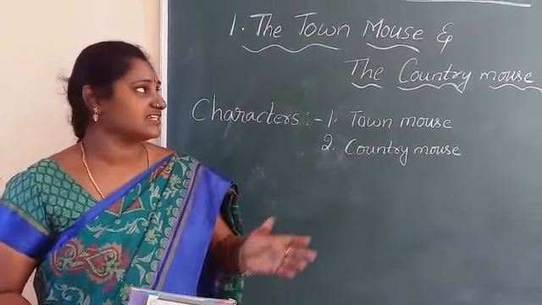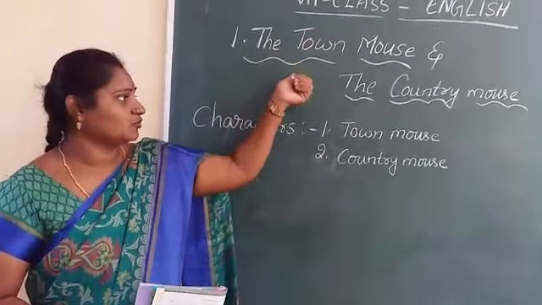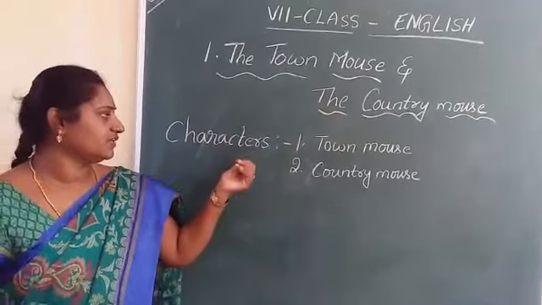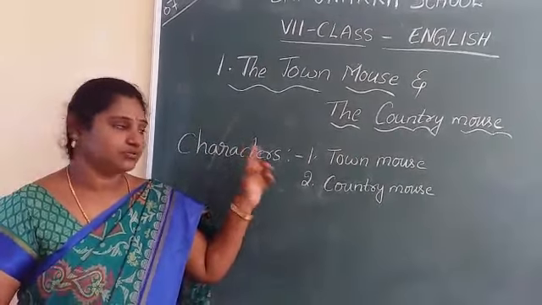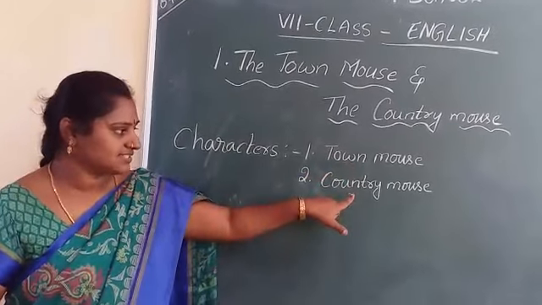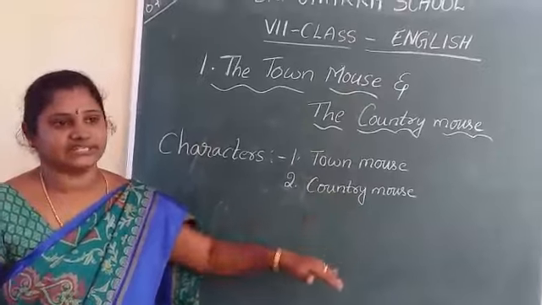Today we are going to discuss our first lesson, 7th class English, The Town Mouse and the Country Mouse. Here we are going through two characters. One is the town mouse and the second one is the country mouse. Here we are going to discuss the town mouse and the country mouse.